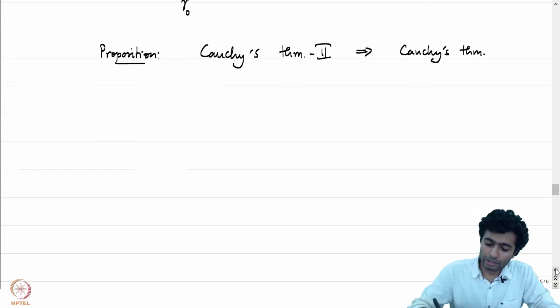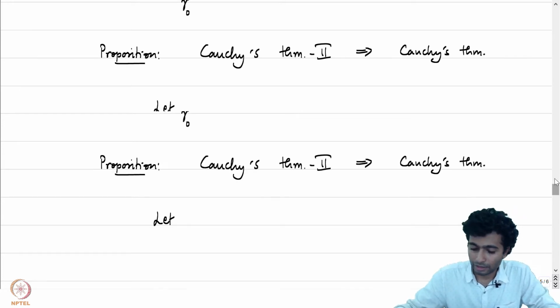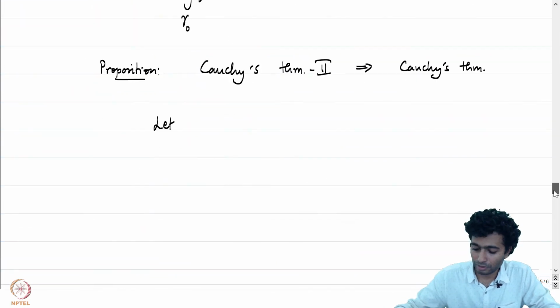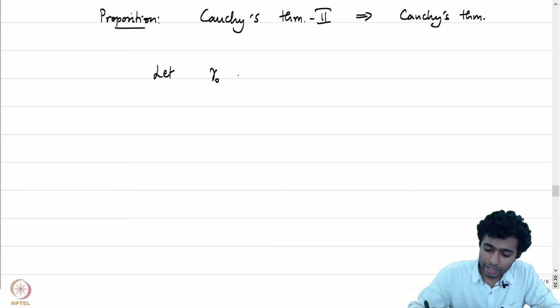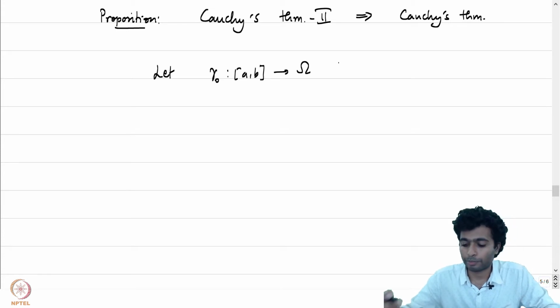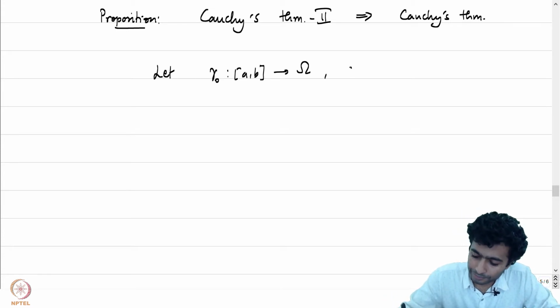Alright, let's try to prove the variant, the part 1 here. I will leave the second part as an exercise for you. So let gamma 0 and gamma 1 be curves which are homotopic with fixed endpoints.